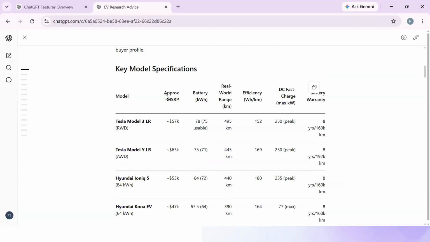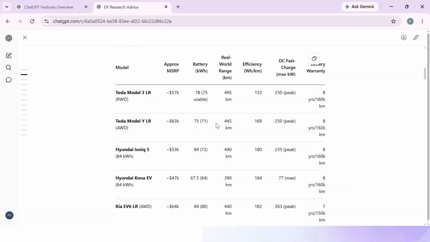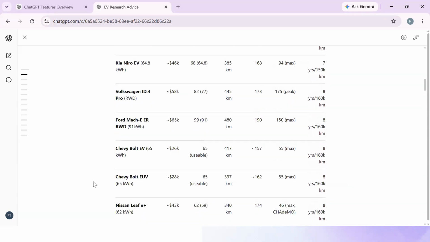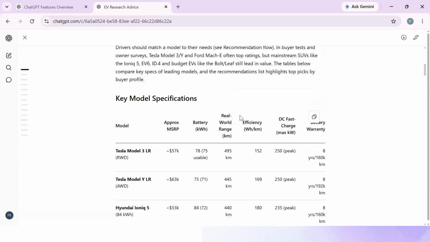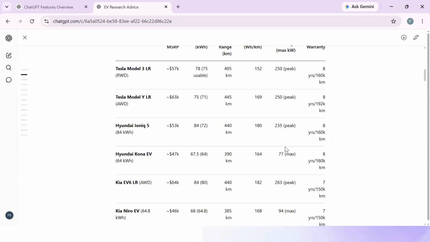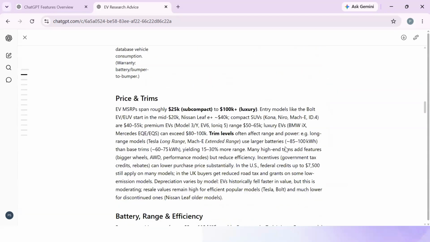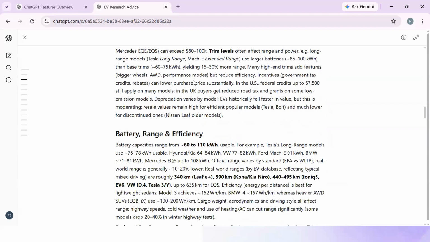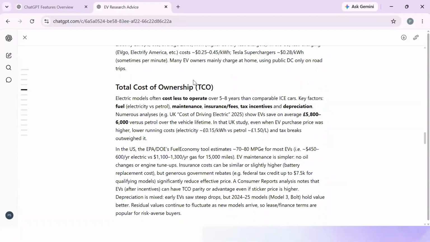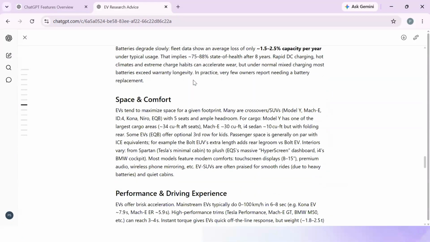It has compared all the models, Tesla, Hyundai, Kia, right? Based on the battery and real world range in kilometers, efficiency, and charging, battery warranty, etc. Based on that, it has given us the price and trims. A detailed research is there in front of you, everyone.